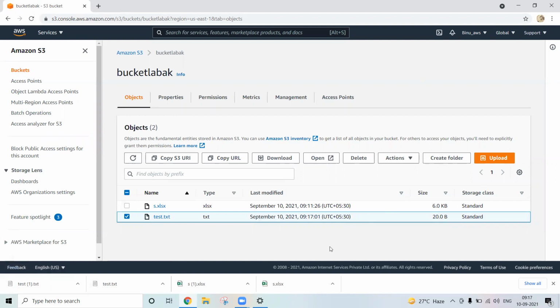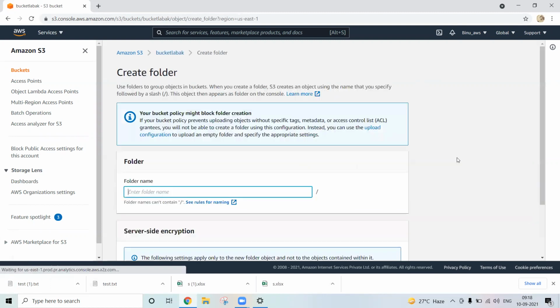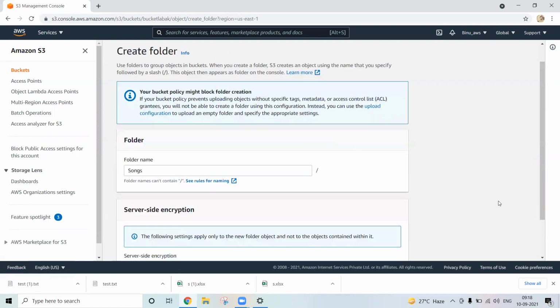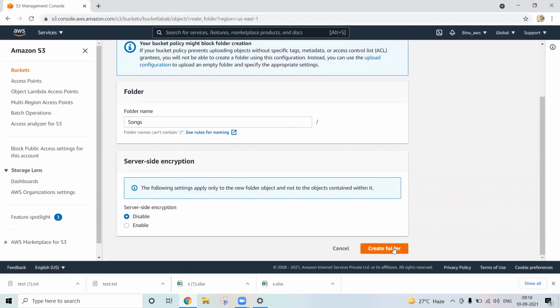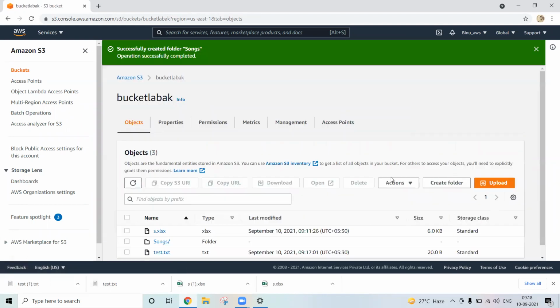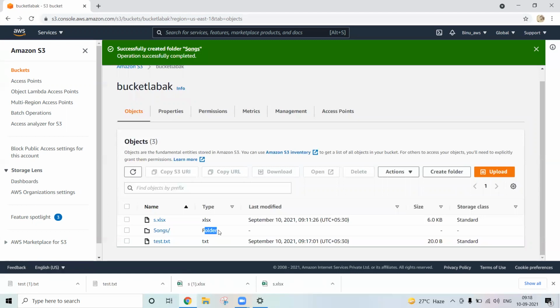Now you can create a folder inside that also. Let's make one folder here. I want to make a folder, let's say a test songs folder, because I want to keep some songs. Just simply say songs. Now server side encryption, remove. Let me create one folder. See, this is the folder.